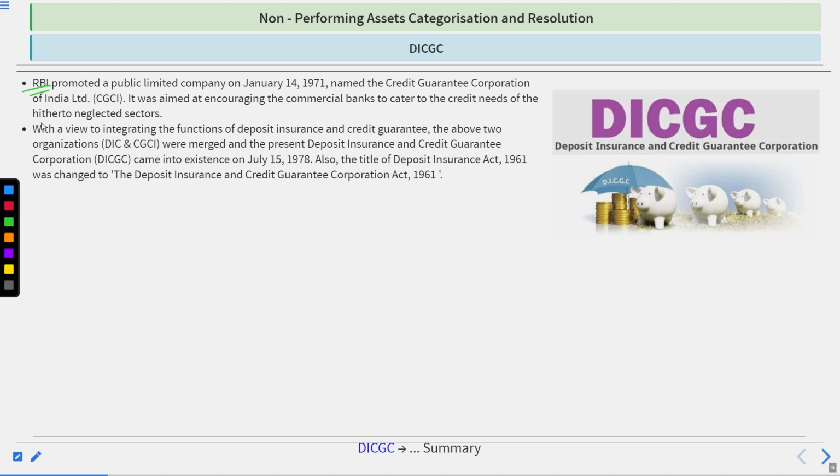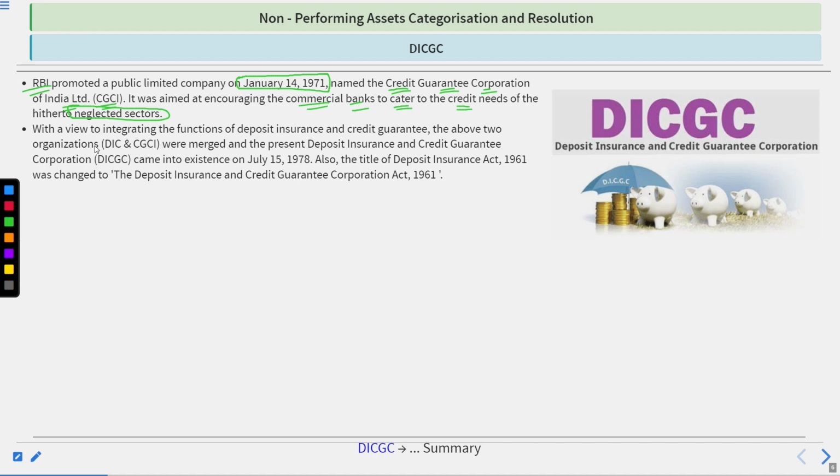Thereafter the Reserve Bank of India promoted a public limited company on 14 January 1971, named the Credit Guarantee Corporation of India Limited, CGCI. That was actually aimed to encourage the commercial banks to cater to the credit needs of the hitherto neglected sectors. Okay, like providing credit to those neglected sectors which are generally not entertained by the banks because they are not so profitable to the bank as the others.